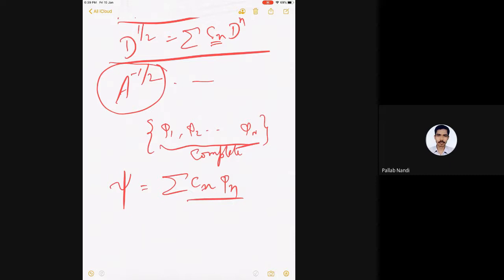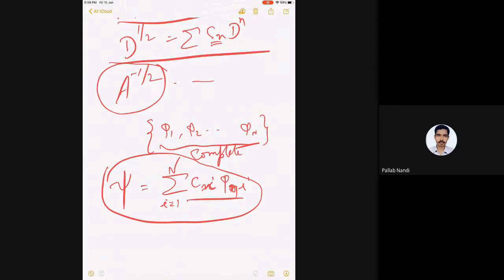So I can write the sum of Ci phi i, because n I've used here. This is small n, capital N, it doesn't matter, it's okay. So i equal to 1 to n. Is this known to all of you, right? Then I can expand any function in terms of a complete set of functions. Is it known to all of you?